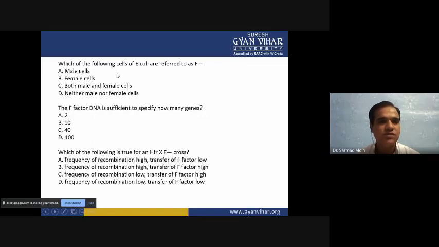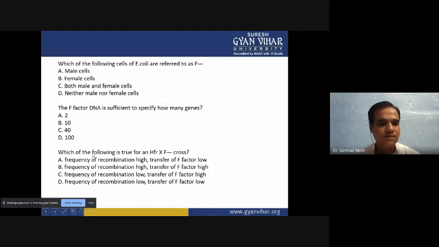Then next question, which of the following cells of E. coli are referred to as F minus type? So F minus type of cell, what are we calling it? A option is male cell, B option is female cell, C option is both male and female cell, D option neither male nor female cell. Then next question, the F factor DNA is sufficient to specify how many genes? A option is 2, B option is 10 genes, C option is 40 genes, D option is 100 genes.